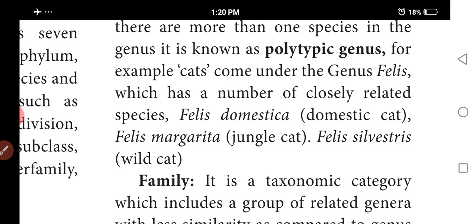For example, cats come under the genus Felis, which has a number of closely related species: Felis domestica, Felis silvestris, wild cats, domestic and jungle cats. When compared to the monotypic genus, where only the red panda is the species, genus Ailurus, Ailurus fulgens. Do you understand? Next one is family.